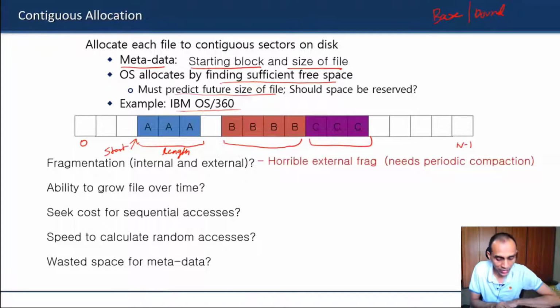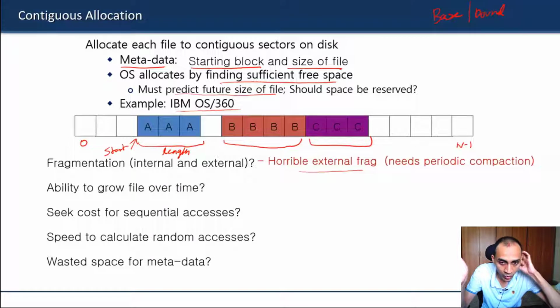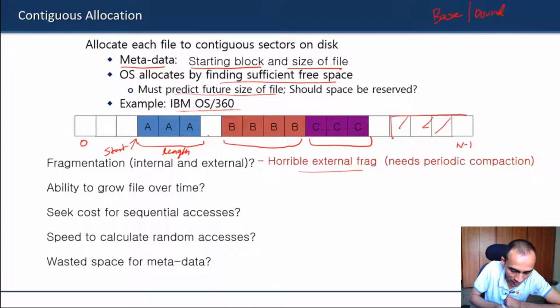If you consider the fragmentation issues, it will be horrible external fragmentation, because either we have to allocate a very large size, an overestimation, or we may have free spaces available, but if we need maybe a 5-block file, although that much space is there in total, we don't have it in a contiguous location.